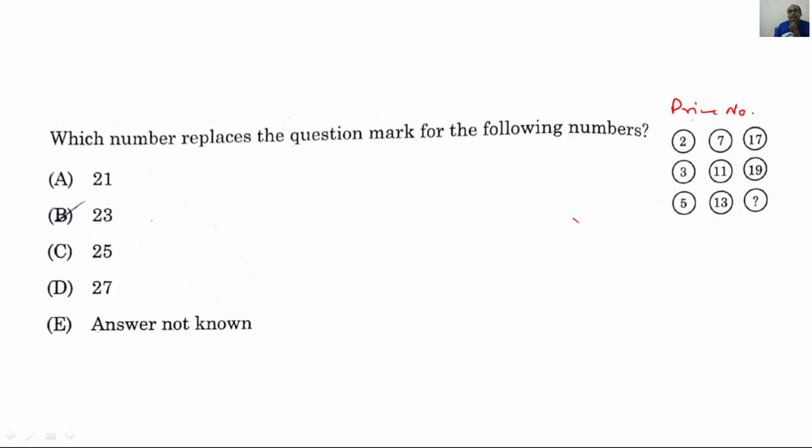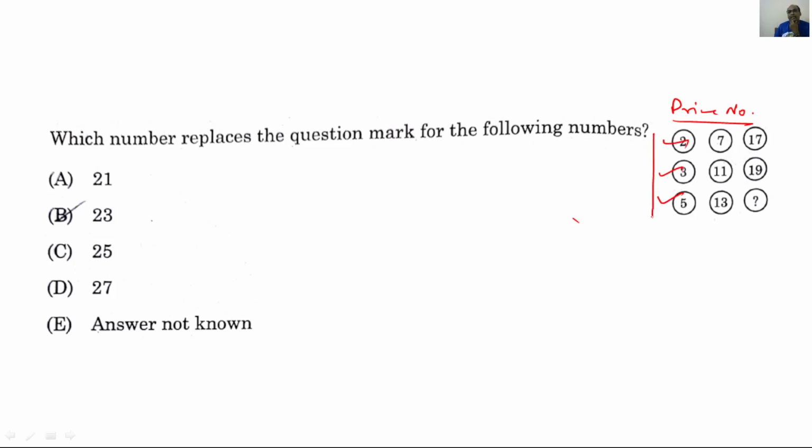Prime numbers. So the very first thing, have a glance at which type of numbers they are. Whether the numbers are mixed numbers, or only odd numbers, or prime numbers. Here we have seen that all these numbers started from 2 are prime numbers, and in sequence it is like 2, 3, 5.